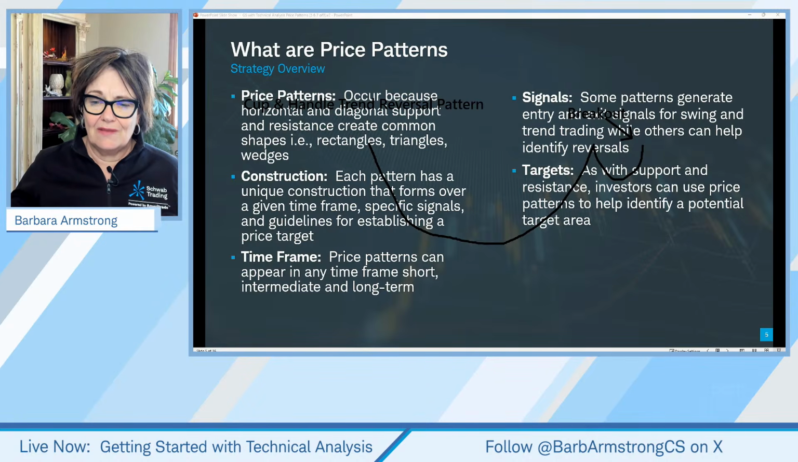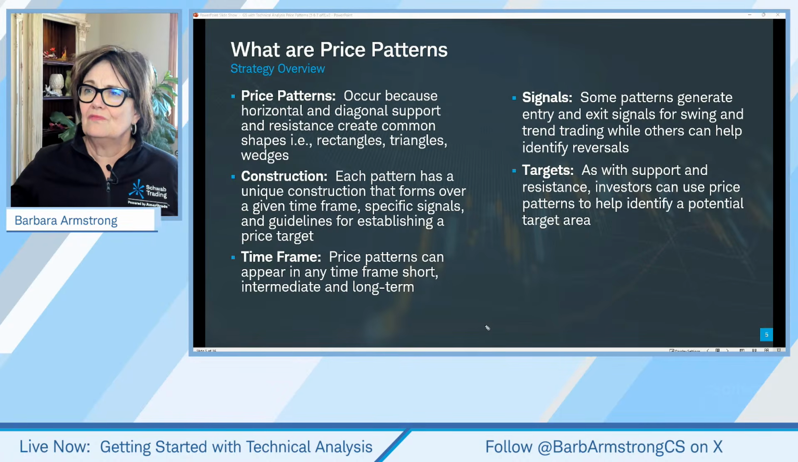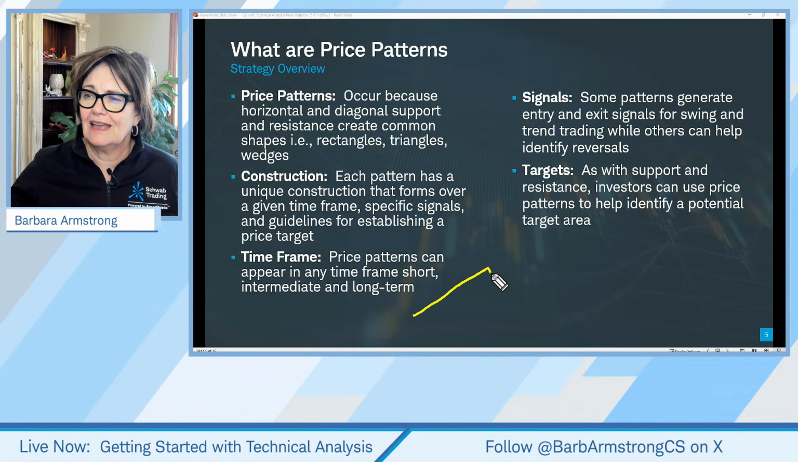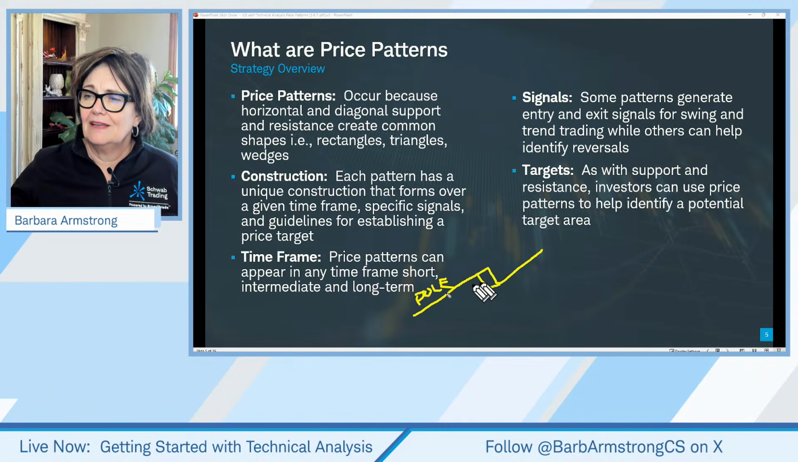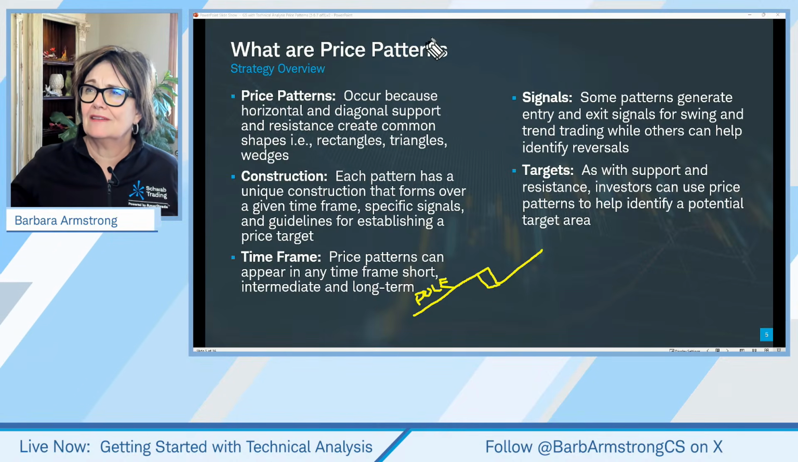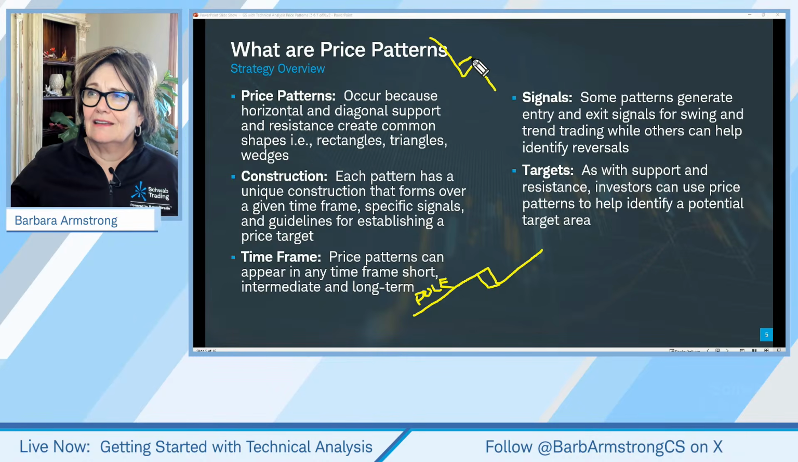So, today we're going to talk about flags. A bull flag is when we have a stock that's uptrending, and then it pulls back for a few days, and then it continues to uptrend. So here is the flag pole, and then this we call the flag. And if it's downtrending, we call that a bearish flag.